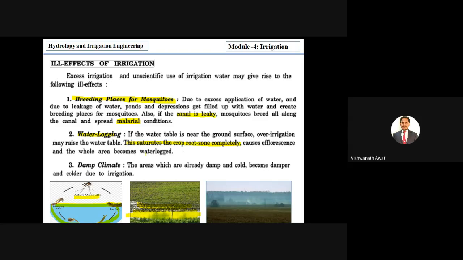Next is damp climate. Due to the supply of water, the surrounding area will become colder. As I told, due to the artificial supply of water it is already colder, and these colder conditions will make it even colder and damp, right? And this entire area will become colder, right?